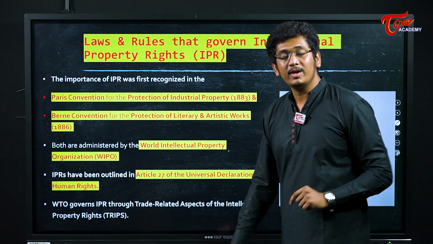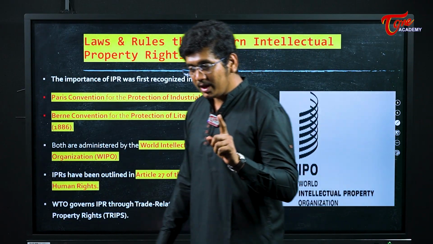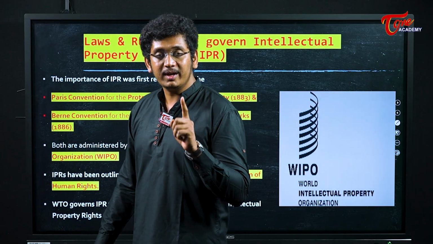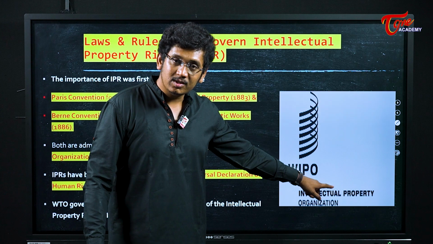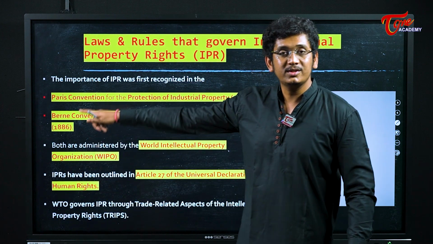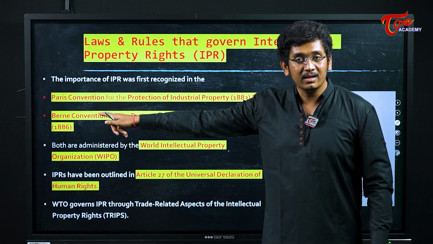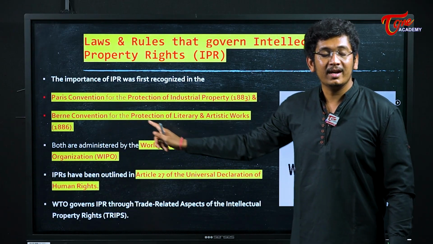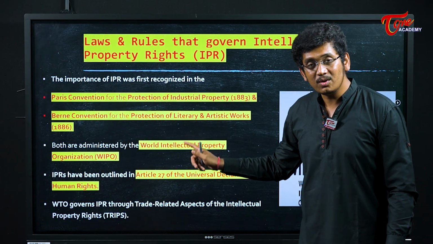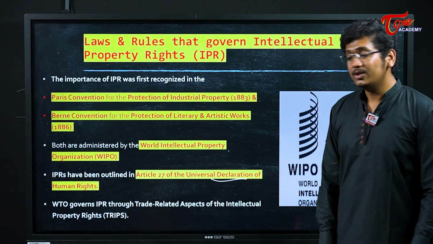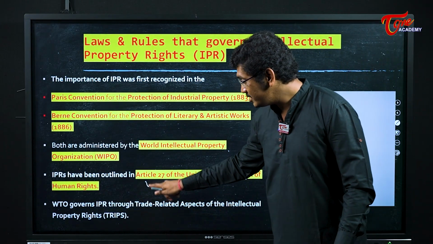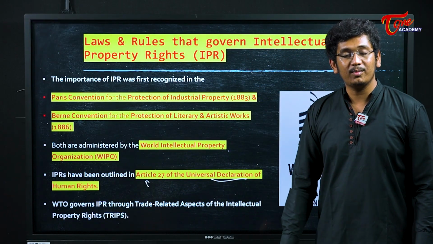Because tomorrow, if in your MCQ there is a question on which of the following laws deal with intellectual property rights, you have to know there is an organization called the World Intellectual Property Organization which looks into the Paris Convention on Industrial Property and the Berne Convention on Literary and Artistic Works. There is also the Universal Declaration of Human Rights, in which Article 27 looks into intellectual property rights.